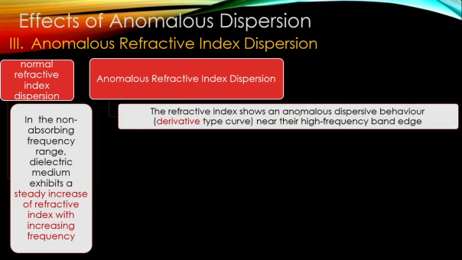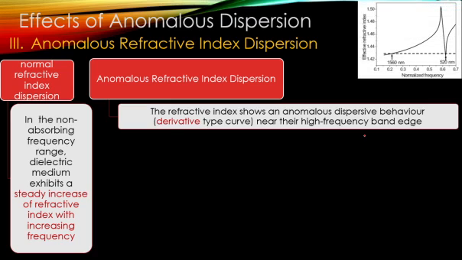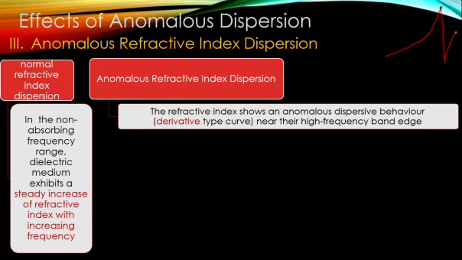So what is that due to? You can see such anomalous dispersion near the high frequency band edge. That is, the high frequency band edge means it is the air band. So here you can see that for a certain frequency the refractive index will increase with frequency, but on reaching some point there is a marked decrease in the refractive index, and then it shows a sudden increase again. So such a thing is shown by a photonic crystal.